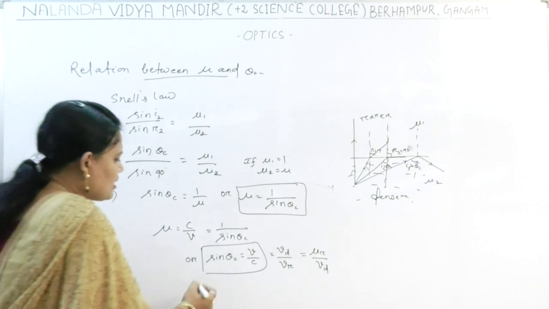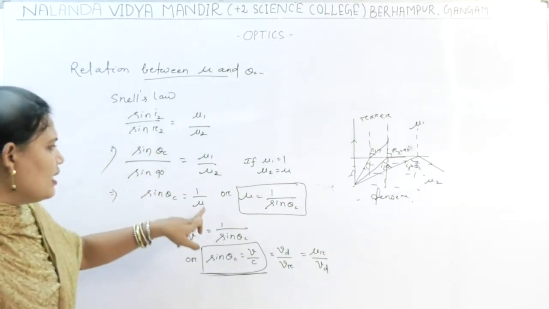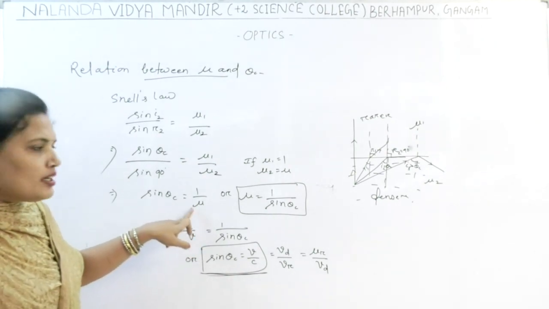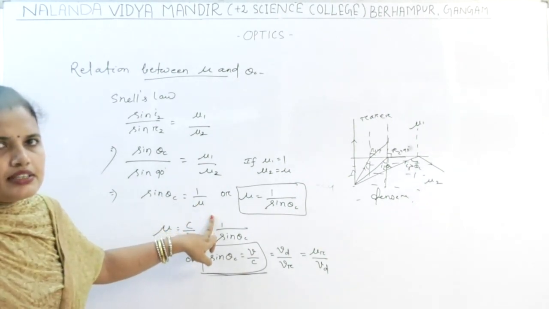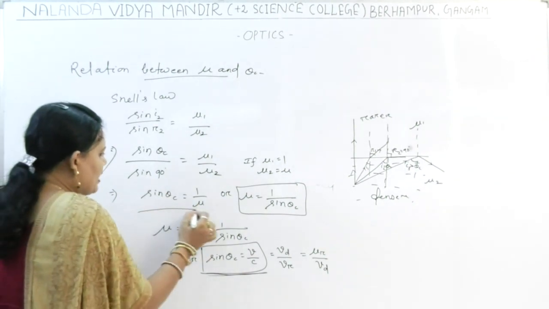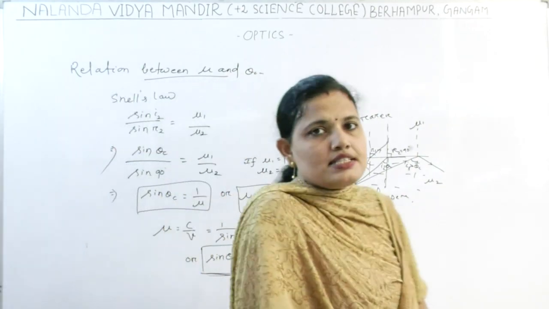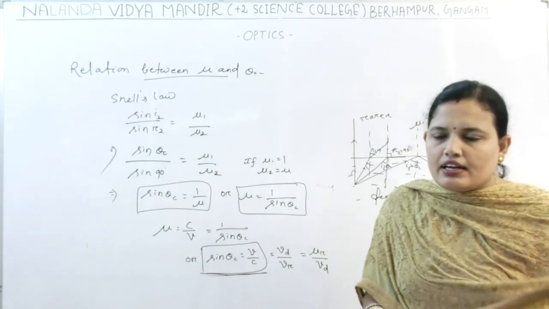So this is the expression. If the refractive index is given, we can find the critical angle, or if the critical angle is given, we can find the refractive index of the medium by simply calculating from this formula. So this is the relation between the critical angle and the refractive index.